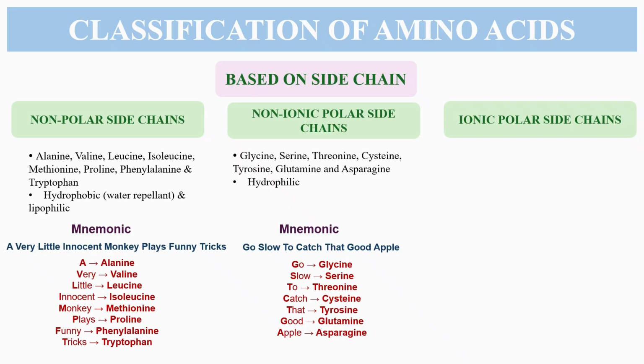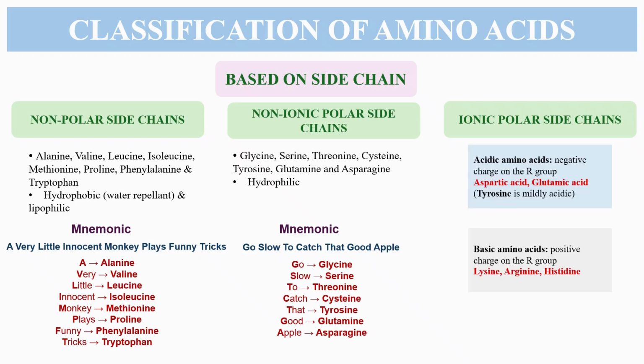So they are hydrophilic in nature. You can learn the names of these amino acids by an easy mnemonic, that is, go slow to catch that good apple. Glycine, serine, threonine, cysteine, tyrosine, glutamine, and asparagine are the non-ionic polar side chains.